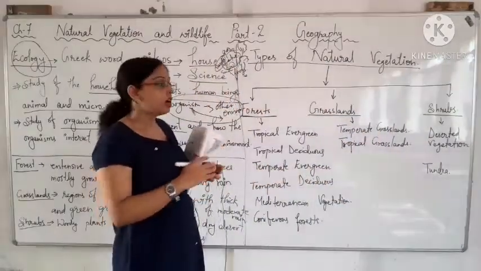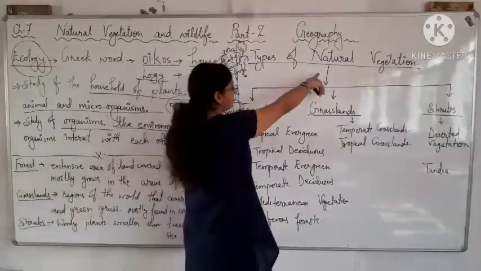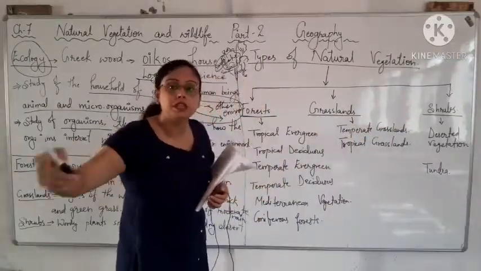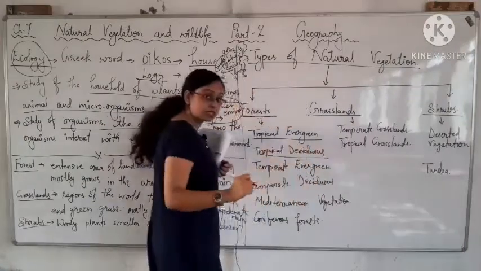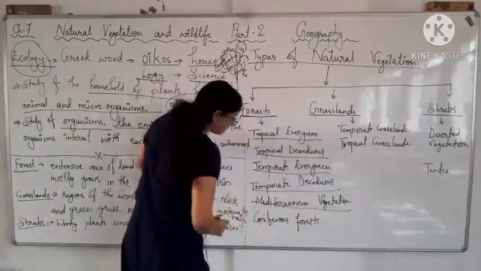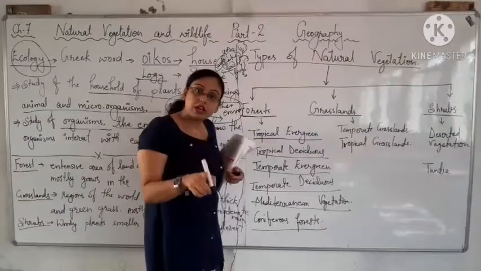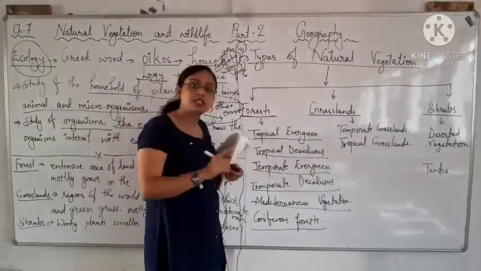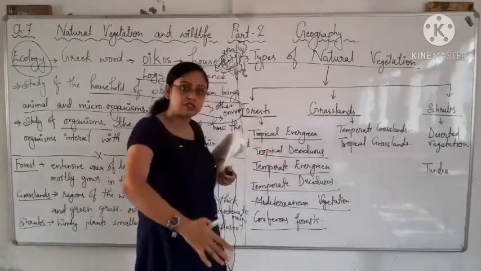Then further it has subdivisions. In forest we have tropical evergreen, tropical deciduous, temperate evergreen, temperate deciduous, Mediterranean forest and coniferous forest. There are 6 subdivisions in the forest.